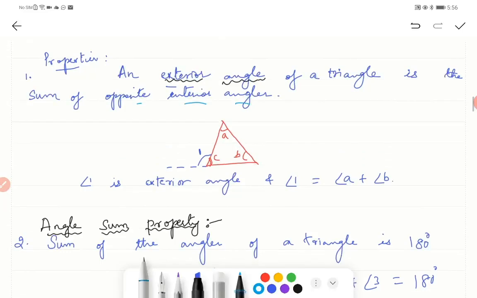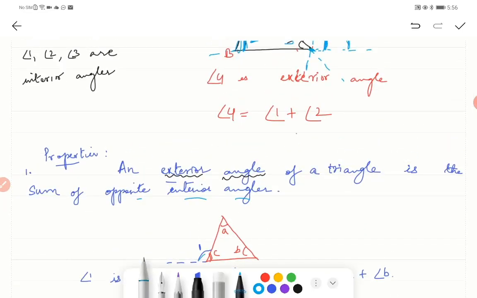If I take this as my exterior angle 1, this angle will be equal to how much? This exterior angle 1 will be equal to the sum of the opposite two angles, that is angle A plus angle B.